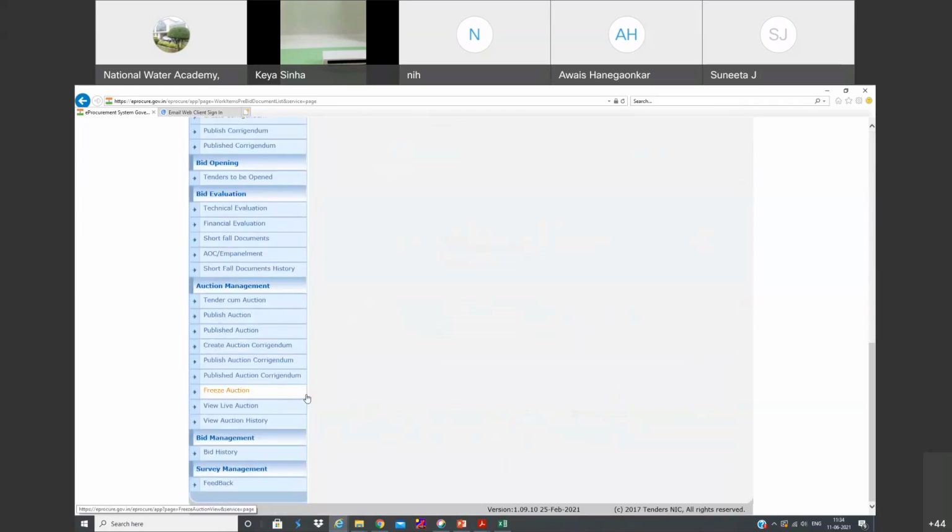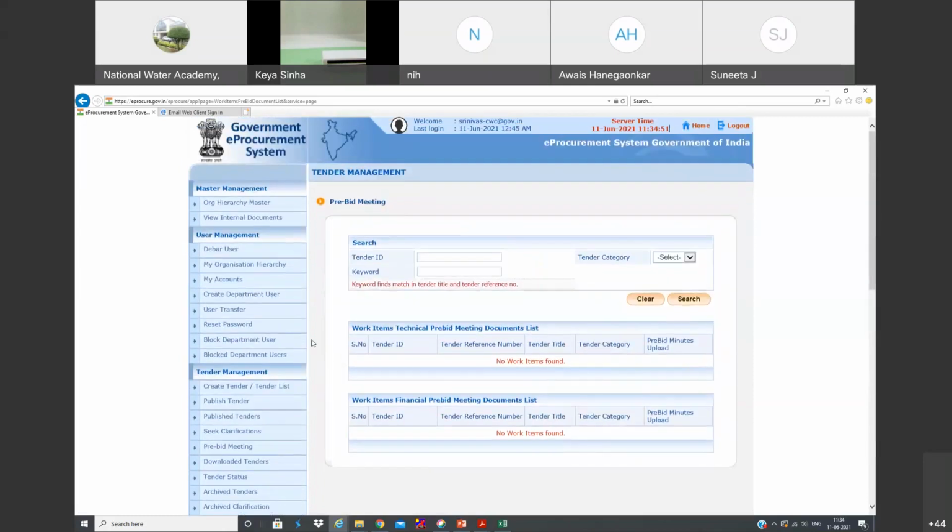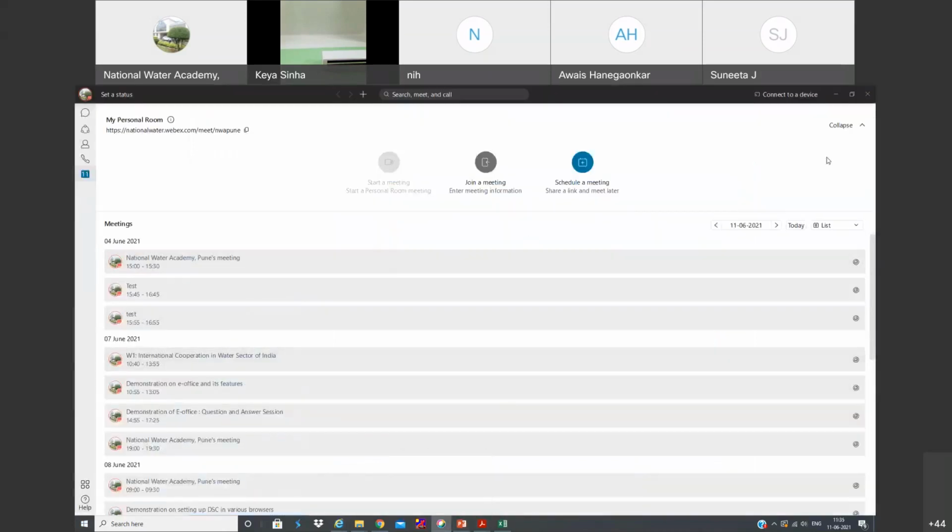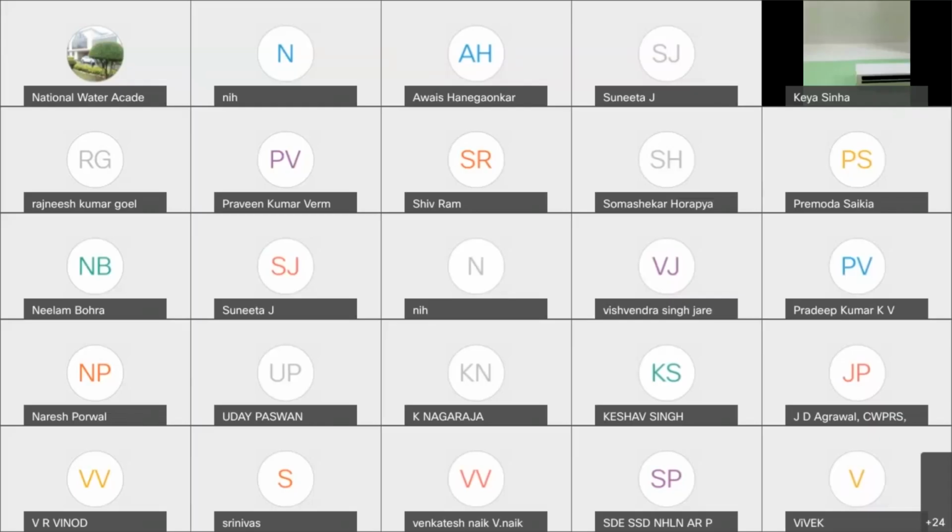So this is all about the CPP portal. And if you have any doubts, you can ask me. I hope most of you already know about this one. It's not new. If you have any particular issue that you have been facing in your offices, you can share with me now. Any doubts?